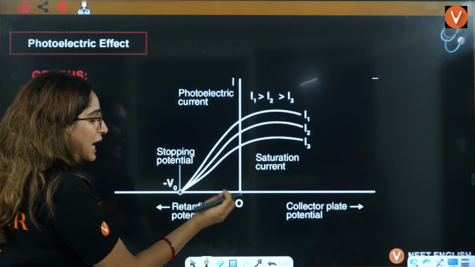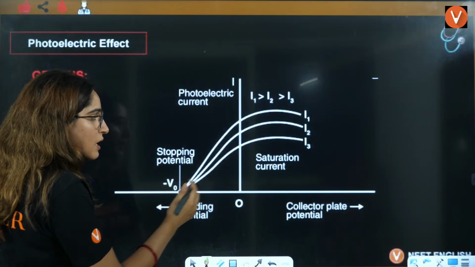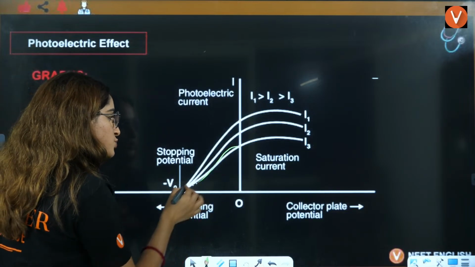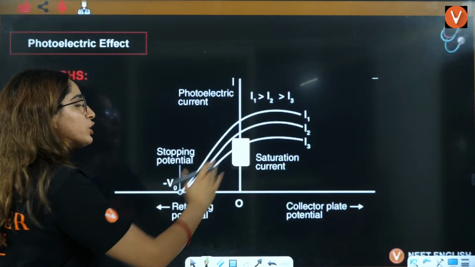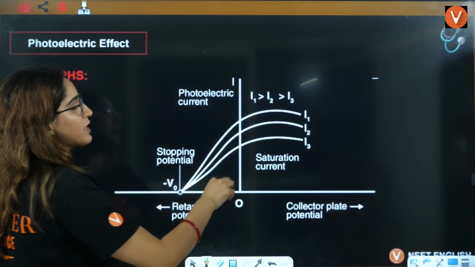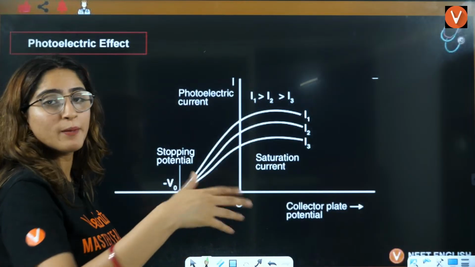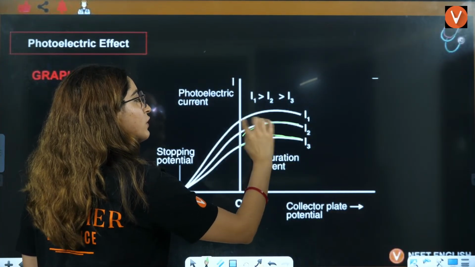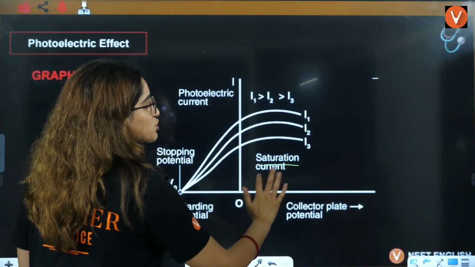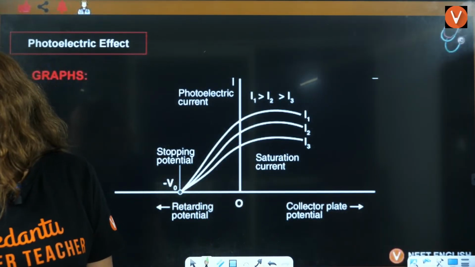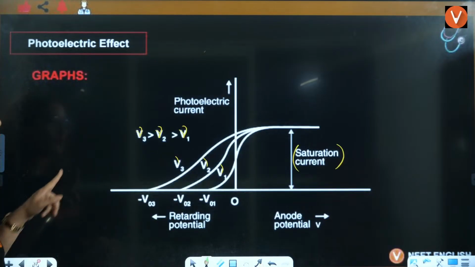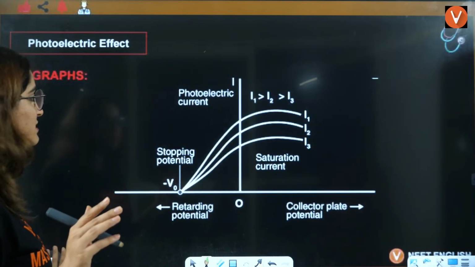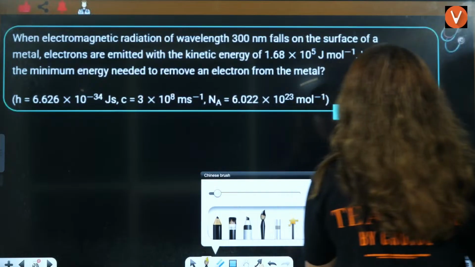Same thing. We know that as you apply the retarding potential, the number of photoelectrons will decrease. That's why the current is going to decrease. But you will also see that when you don't apply the stopping potential, the current will definitely increase, but at one point it will become constant, that will be the saturation current. Okay, understood? There are very rare chances that they will give you these two graphs, but still if they do, you should know how to do this.